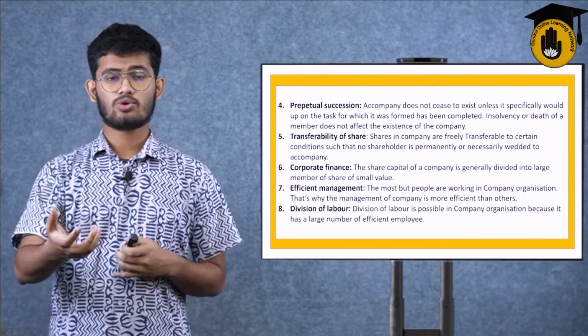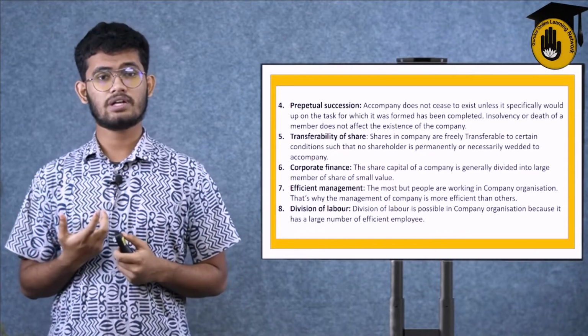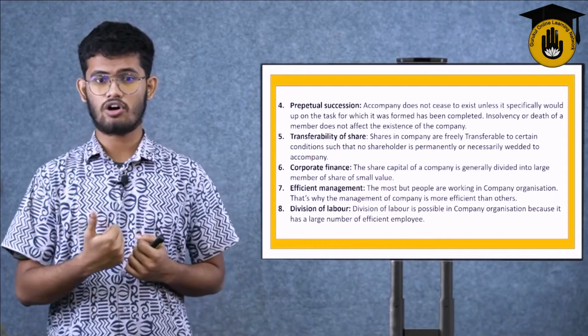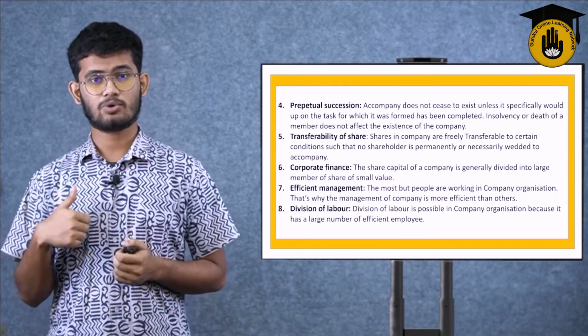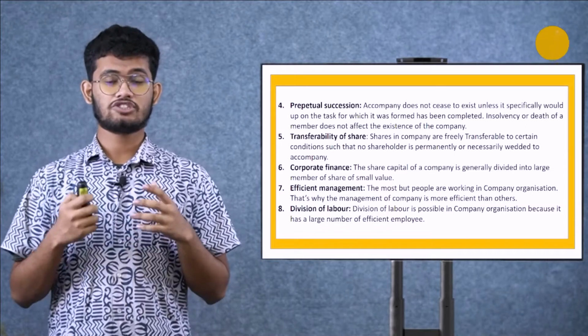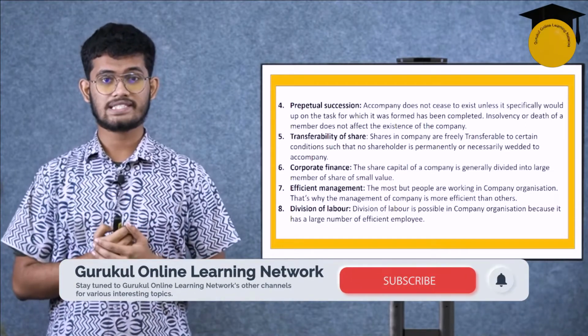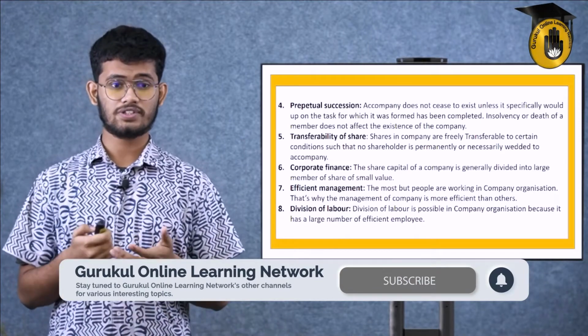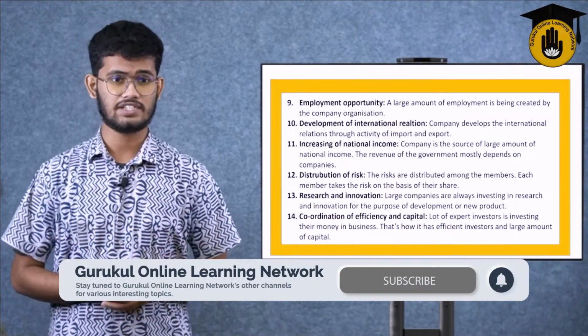That means the more people are coming, the more people are buying shares, the more the number of people is increasing. That's why a company has a large number of employees, and division of labor is possible. If the management sector is very huge, the more people we get by selling shares, the more efficient it is to control the management sector at once. So that's why division of labor is very advantageous.